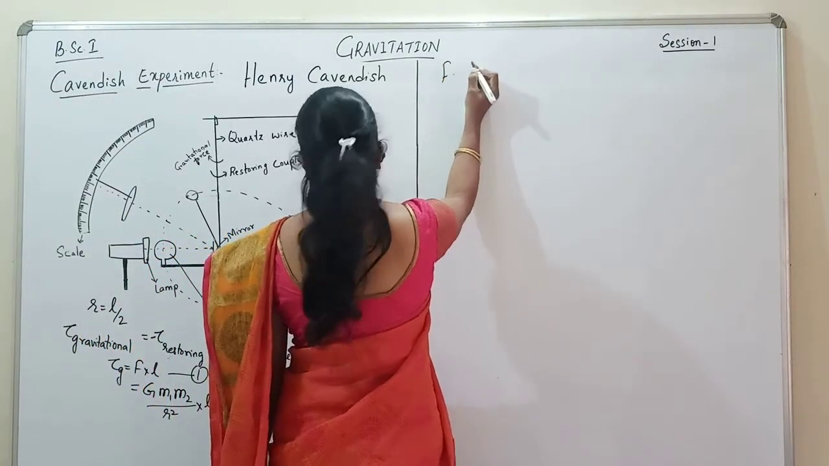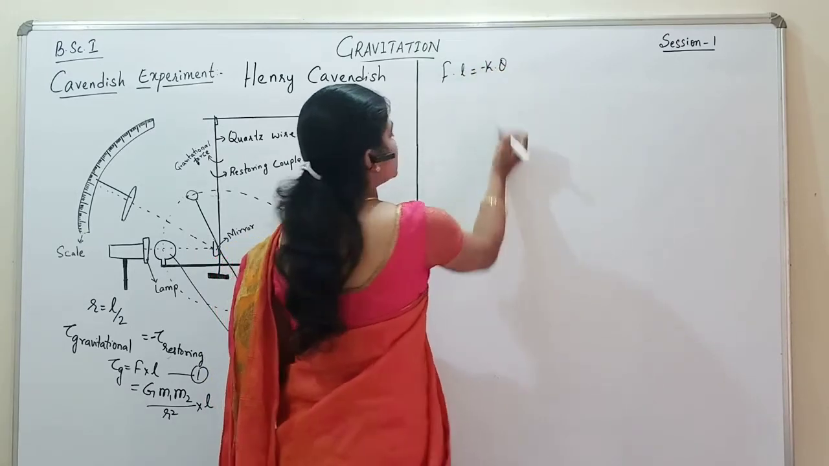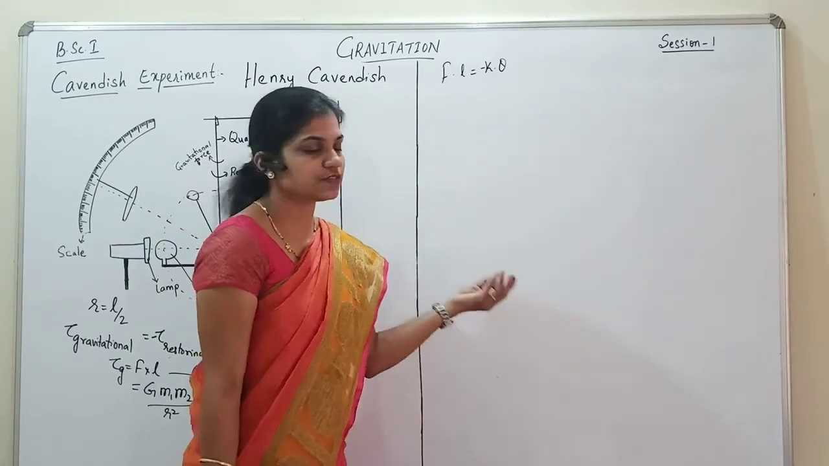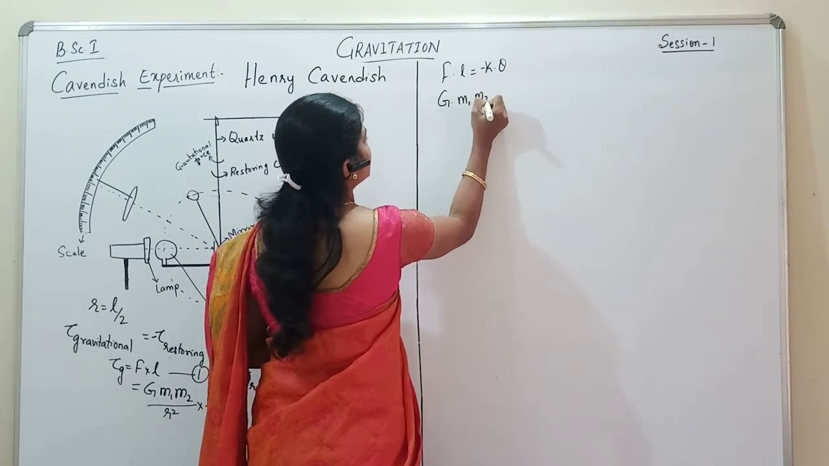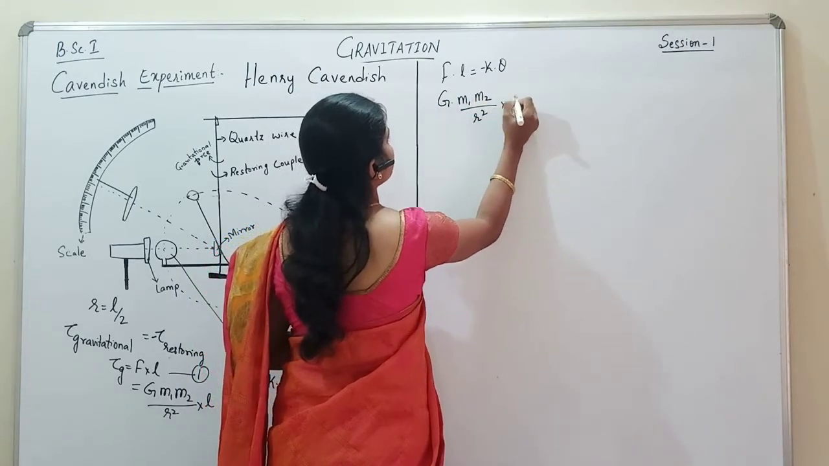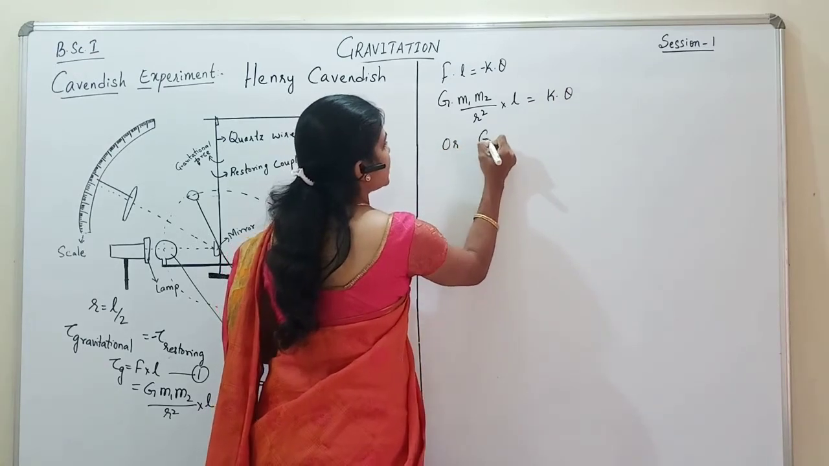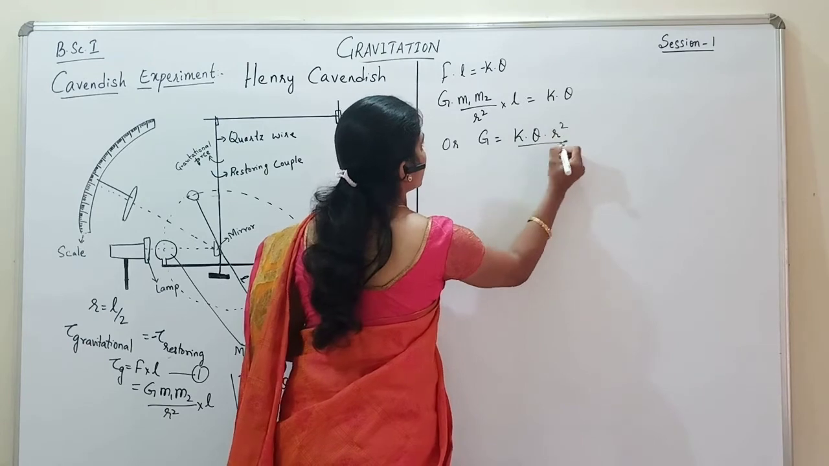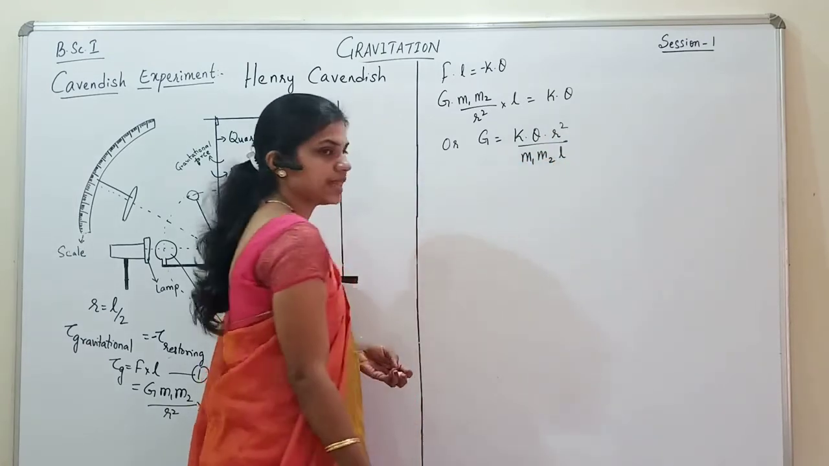So when we equate these two equations, we get F into L is equal to K into theta. The negative sign just implies the direction of the torque. So G into M1 M2 upon R square into L is equal to K into theta, or I can say G is equal to K into theta into R square upon M1 M2 into L.